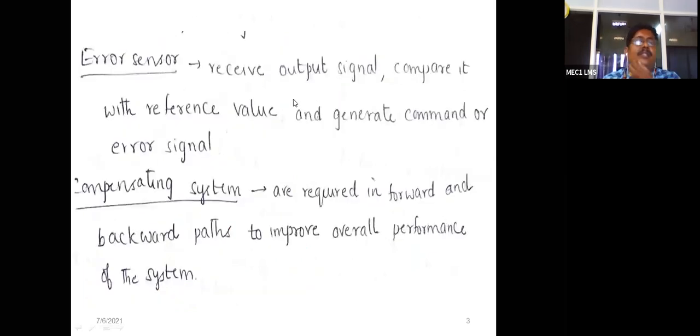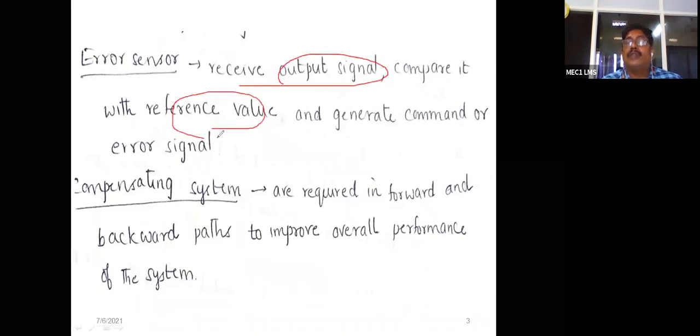And then next, in this error sensor, what I discussed with you: it receives the output signal and compares it with the reference value. The reference value is the reference input. It takes the difference of these two, and it generates a command, which is nothing but the error signal. If there is no difference, then the desired output value is reached.